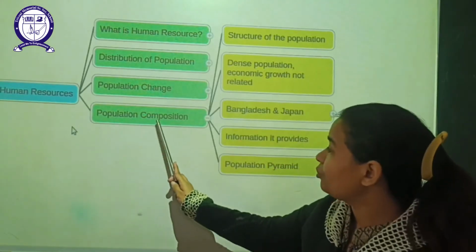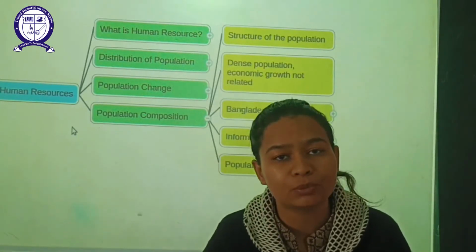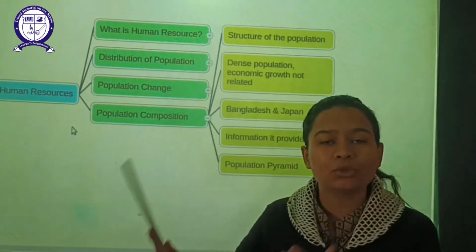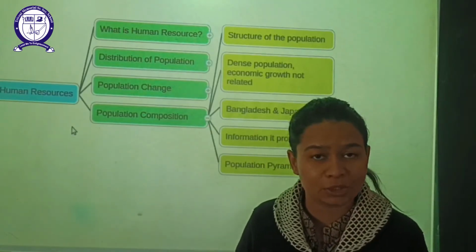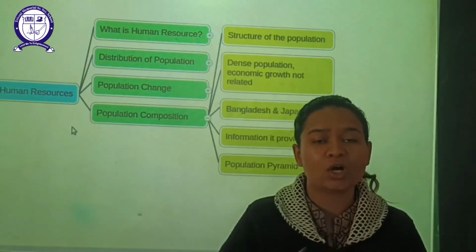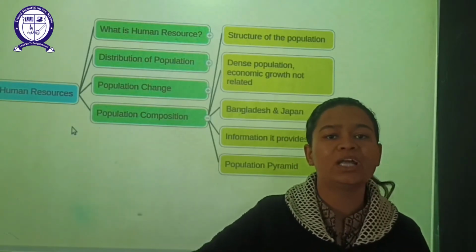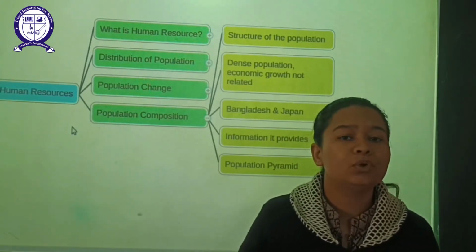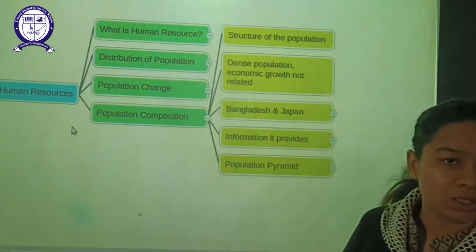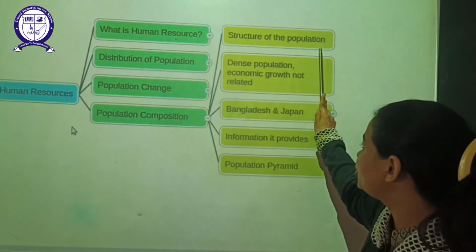If we are talking about population composition, that means we are talking about the structure of the population in a particular nation and worldwide also. How many total number of male members are there in a particular nation, how many females are there, how many among them are educated, how many are not educated, how many are employed, how many are unemployed, on various factors. That is our population composition, which reflects the structure of the population.